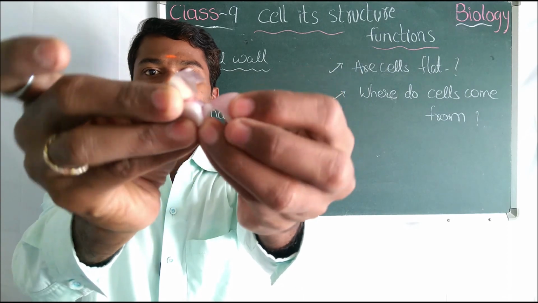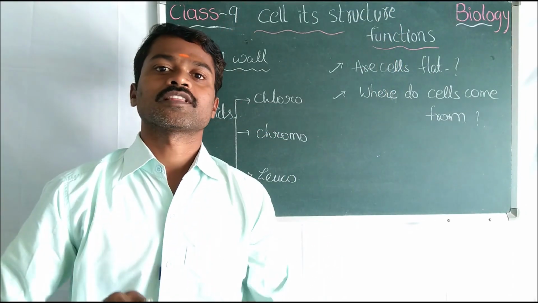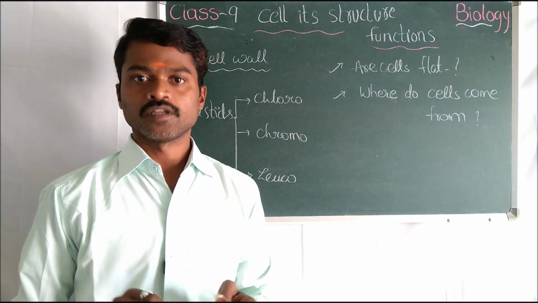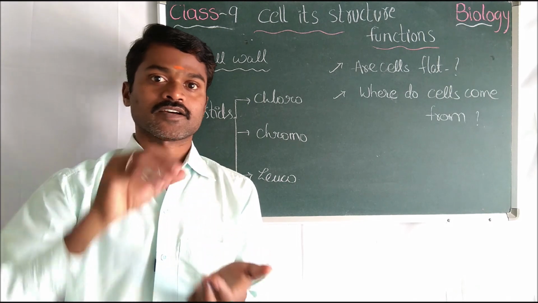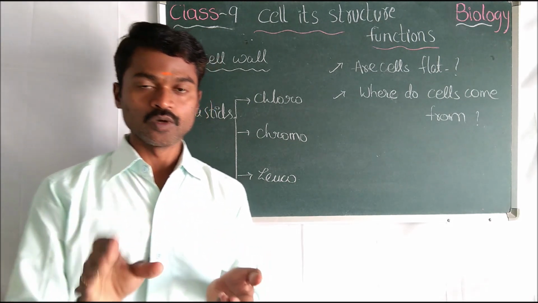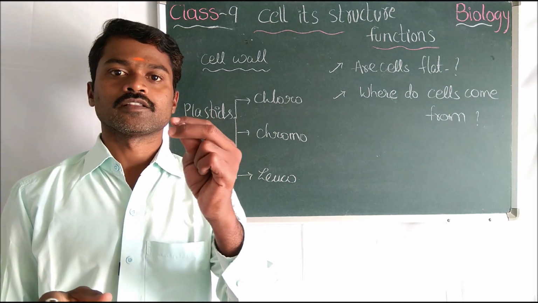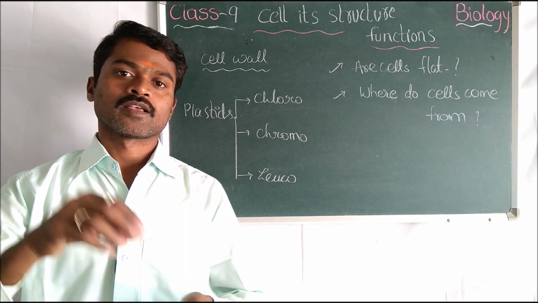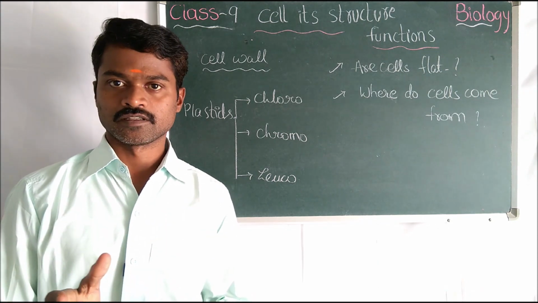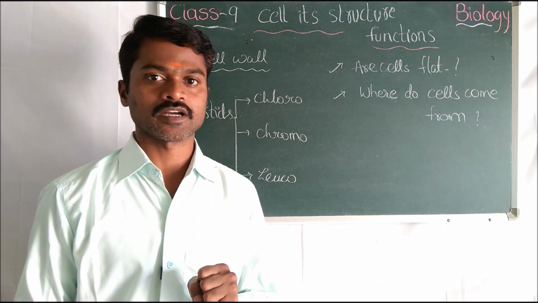Okay, just separate this layer, and this layer should soak in the salt water for half an hour. Afterwards, take it out and keep it in the safranin for the nucleus, methylene blue, and the Janus green B solution for the mitochondria. To see the cell wall, you must keep it in salt water first, and then in the safranin, that is the staining color, to observe the color.